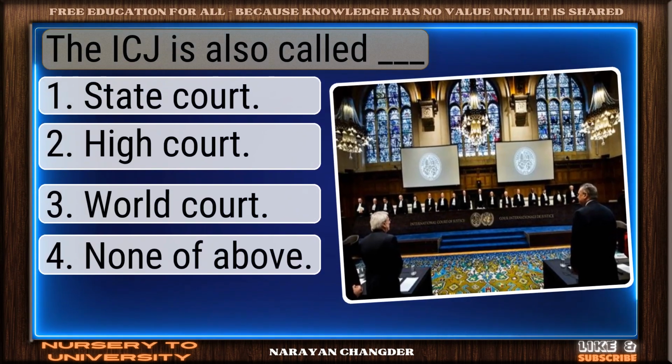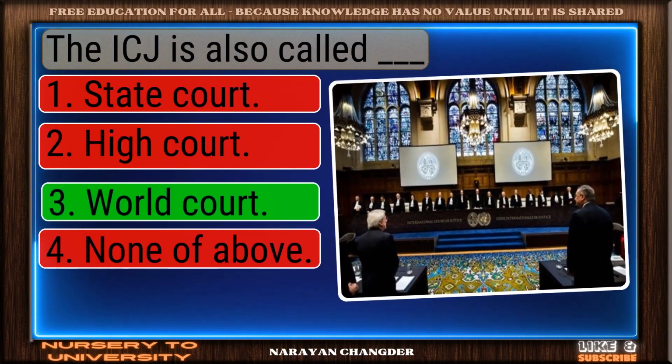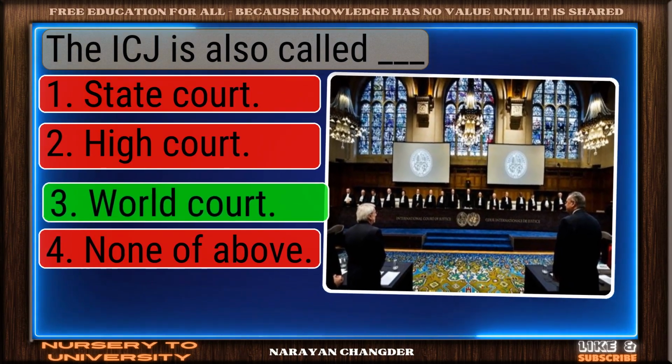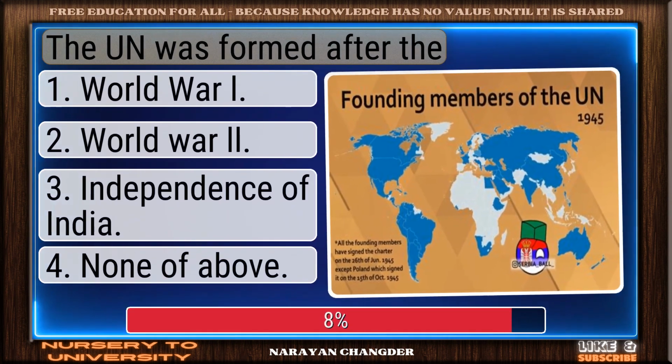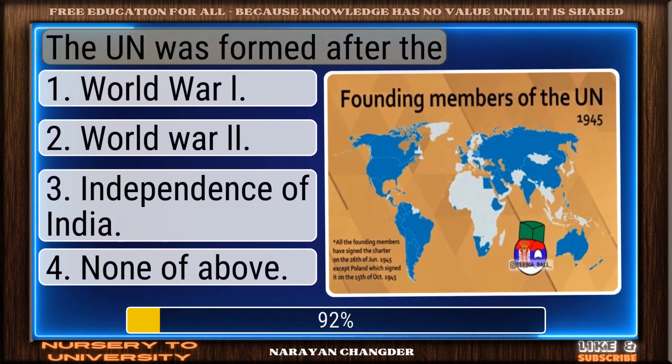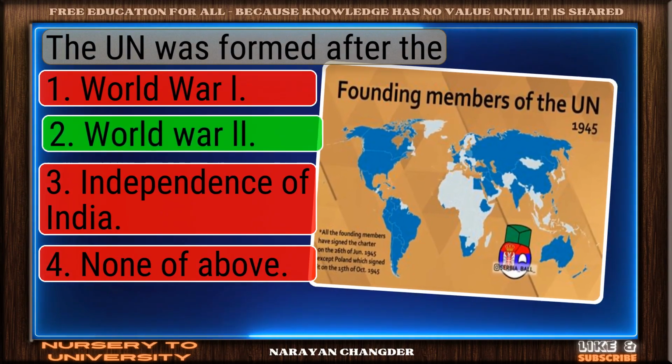The ICJ is also called dash. Excellent choice. World Court is the right answer. The UN was formed after the. Smart pick. World War I is the correct choice.